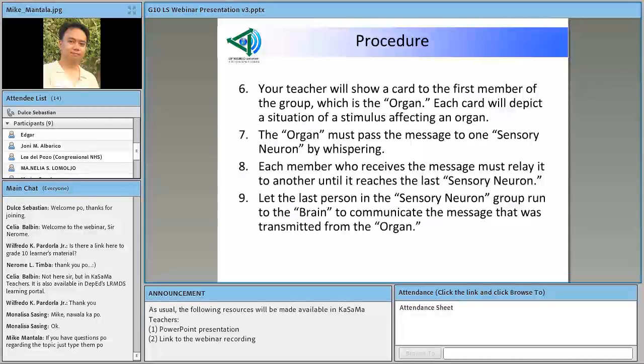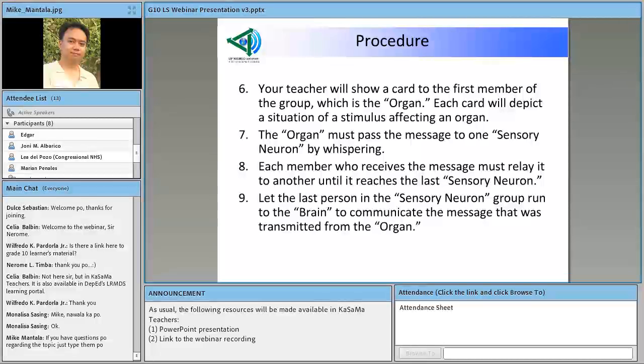Ano pa ba? Halimbawa, naiinitan ka, like when you handle, for example, a hot pan? Or kung halimbawa, bumabagyo? Pwedeng stimulus situation natin yan. And then, number 7, the organ must pass the message to one sensory neuron by whispering. So, you, of course, have encountered, I'm not sure, but probably you already have played message relay. So it's very similar to message relay.